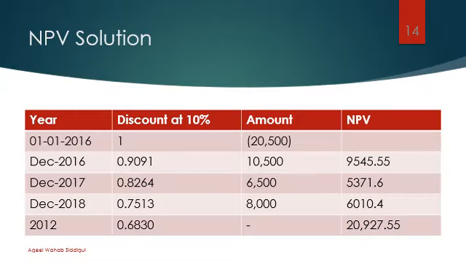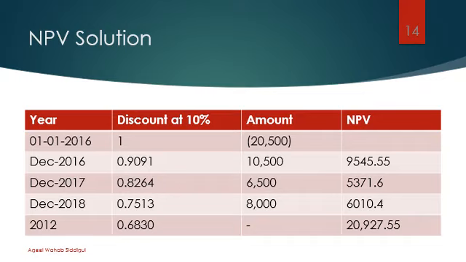In this table, I have created 4 columns. In this example, you are going to invest $20,500. So on 1st January 2016, you have invested $20,500. Now look at the amount column.